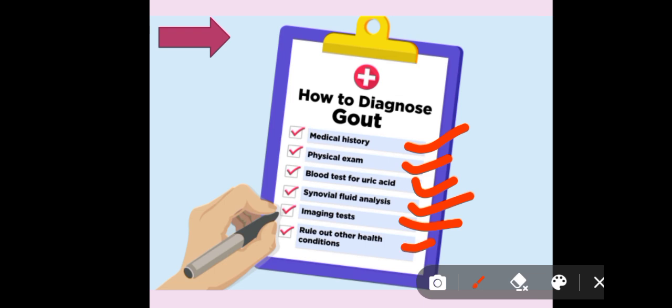Other health conditions are also considered, like a high dietary purine intake, nucleic acid depletion, nucleic acid breakdown in the cells, or if the person is suffering from other types of autoimmune disorders. These are the common diagnostic considerations.